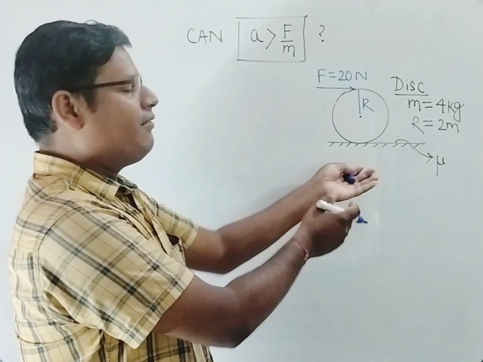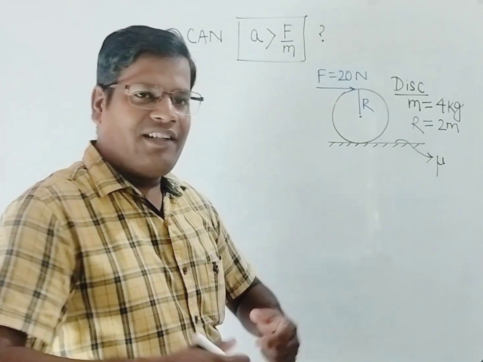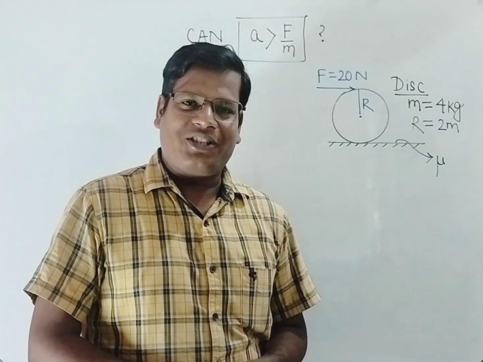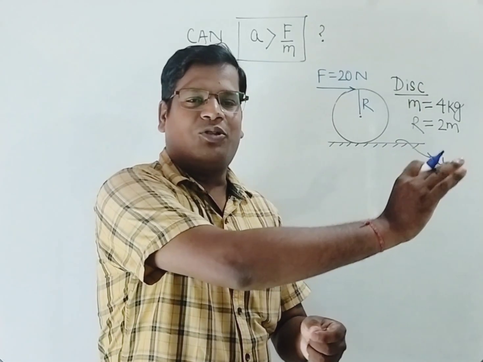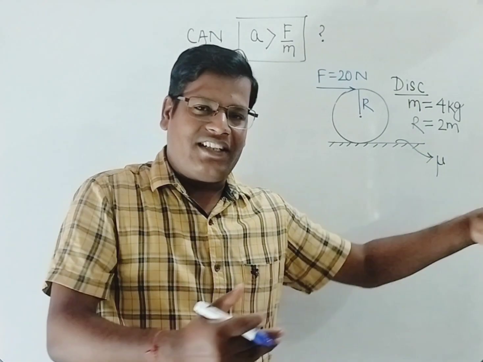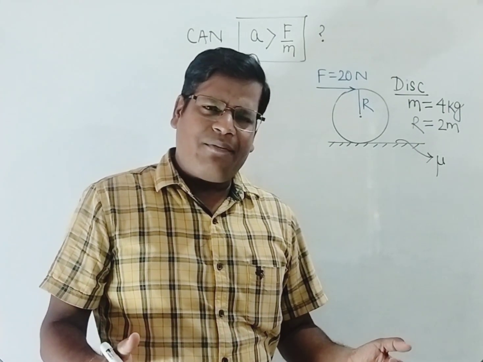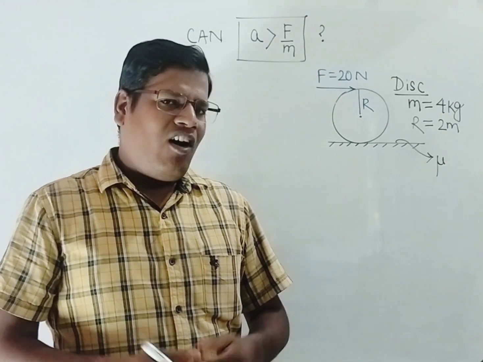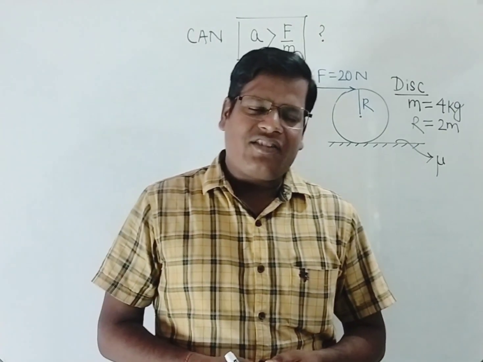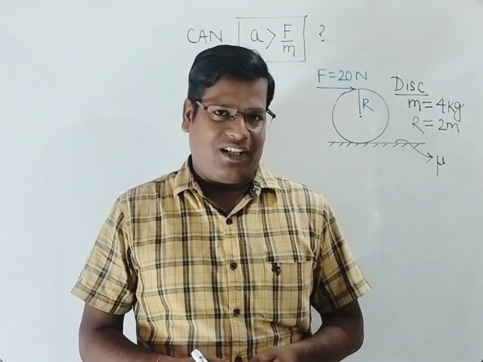Because in this question there is friction, so we may want to apply the concept that friction opposes motion. So we are trying to push the body in this direction. So what if friction acts in this direction? Then the net force becomes less than 20. So will the acceleration be less than 5 meter per second square? Or do you think the acceleration is more than 5 meter per second square?